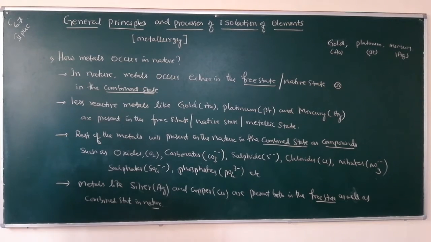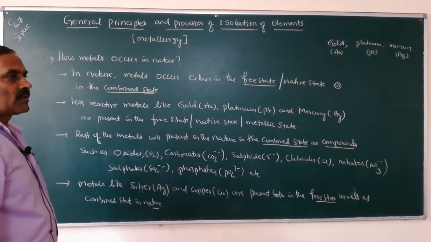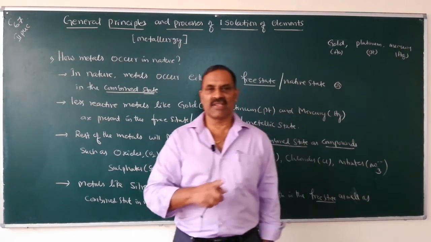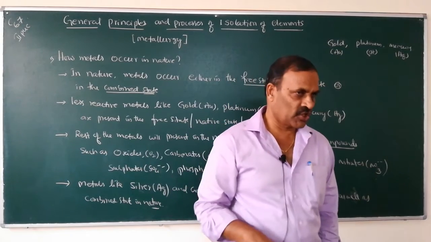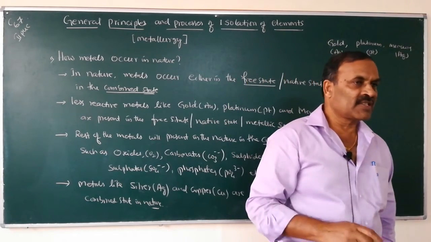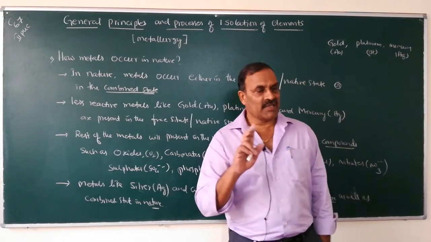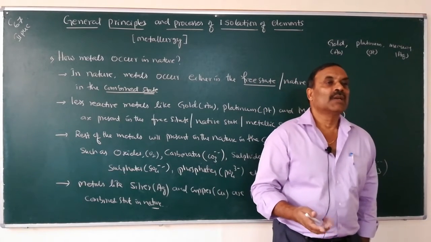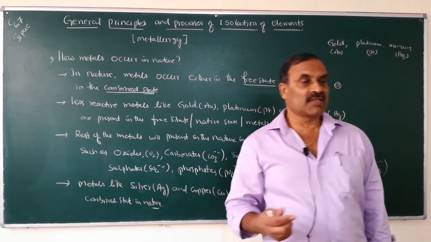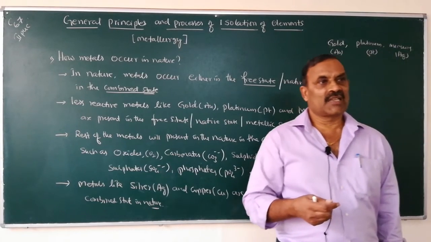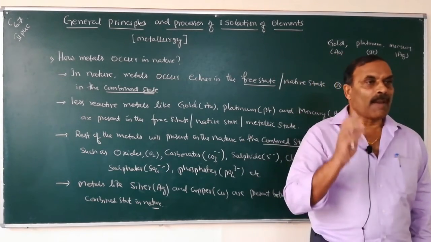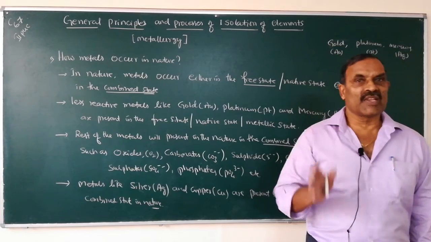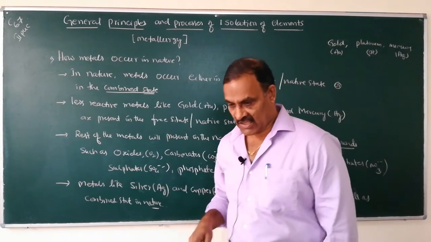So you have to remember, metals will be present either in the free state or in the combined state in nature. What are the metals which are present in the free state? Gold, platinum and mercury. What are the other metals which are present in the combined state? The rest of the metals are present in the combined state as their compounds. Metals like silver and copper are present both in the free state as well as in the combined state.